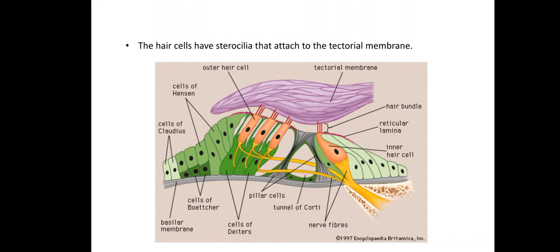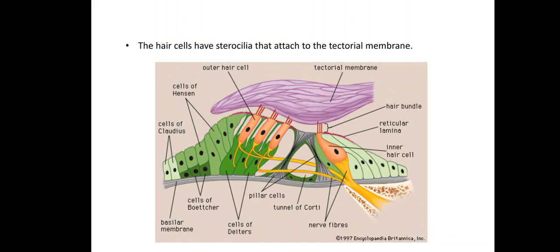The hair cells within the organ of Corti have stereocilia, meaning there are apical hairs present on these cells. So the hair cells within the organ of Corti have stereocilia that attach to the tectorial membrane. Look at this. The violet color is the tectorial membrane, and to this there is the attachment of the stereocilia of hair cells. Shifts between the tectorial and basilar membranes move these stereocilia and activate or deactivate receptors on the hair cell surface.